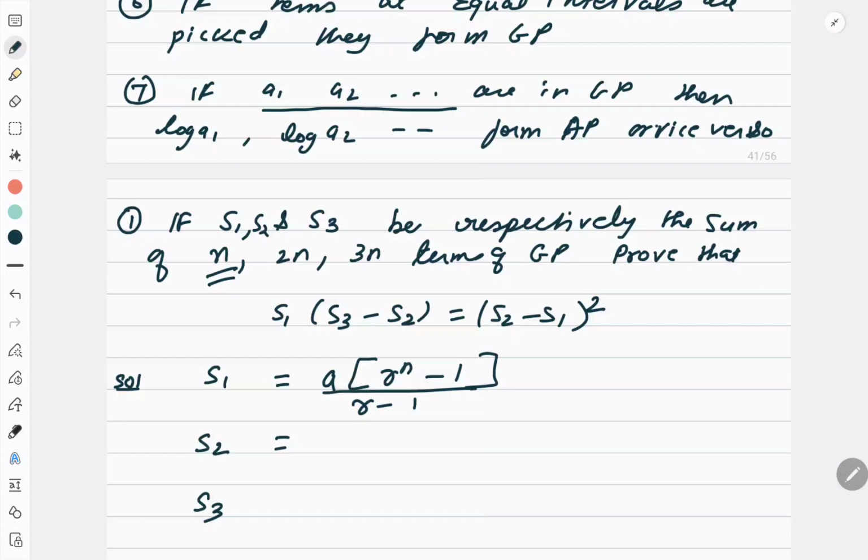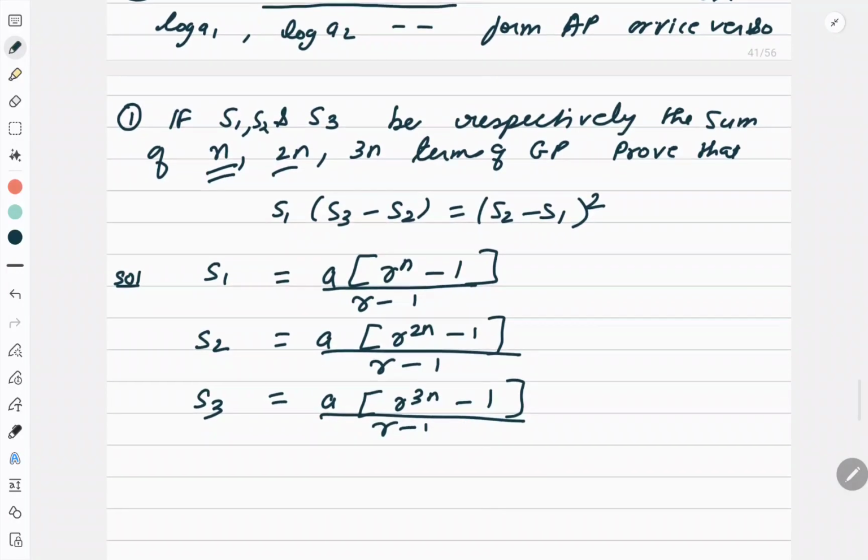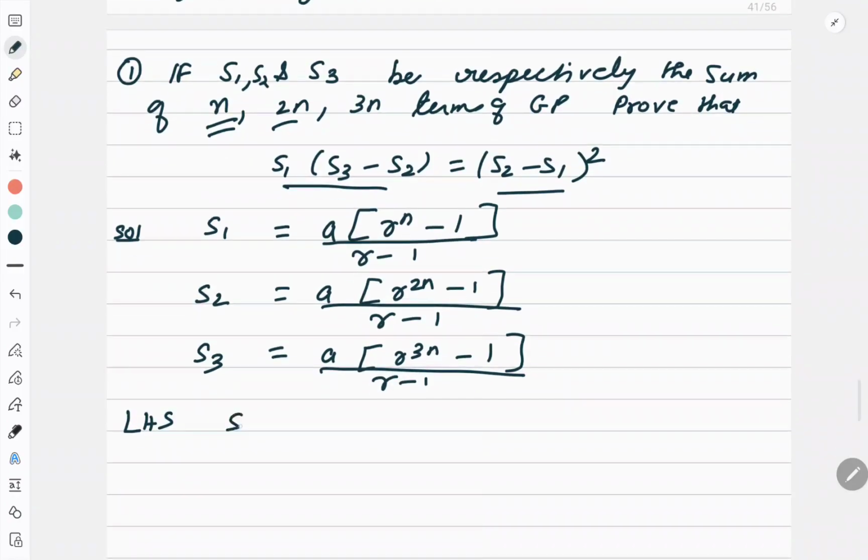Now what is S2? S2 is the sum of 2n terms. So A into R to the power 2n minus 1 upon R minus 1. What is S3? Sum of 3n terms. So A into R to the power 3n minus 1 upon R minus 1. Now what exactly do you need to prove? You need to prove this. So first I will solve the left hand side and then I will go for the right hand side. Okay, so the left hand side says S1 into S3 minus S2.